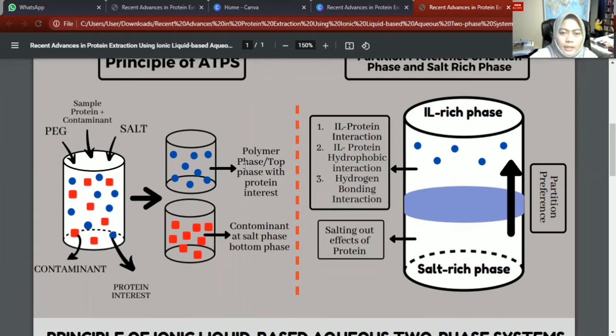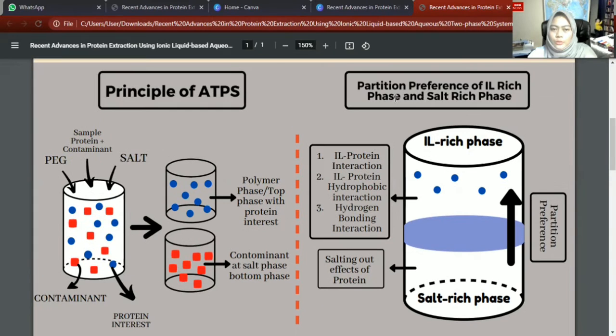In this IL-ATPS, the protein of interest that moves into the IL-rich phase will be collected, while the bottom phase, or the salt phase, is used to collect the contaminant. So this is the partition preference of the IL-rich phase and the salt-rich phase.